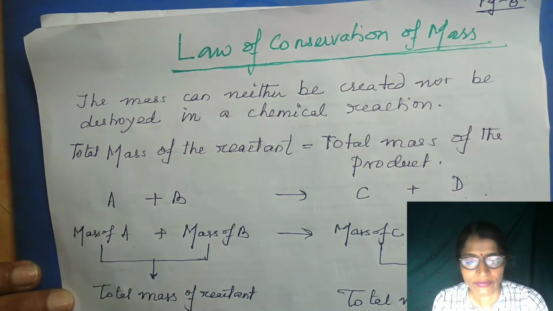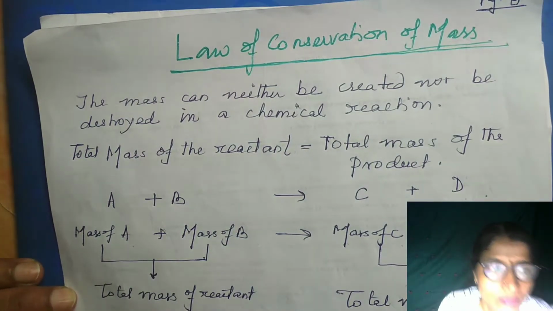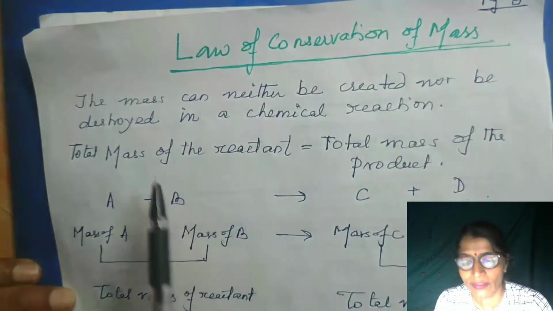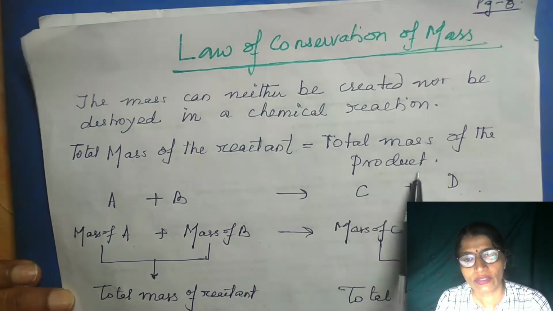So according to the law of conservation of mass, what happens? The total mass of the reactants is equal to the total mass of the products.